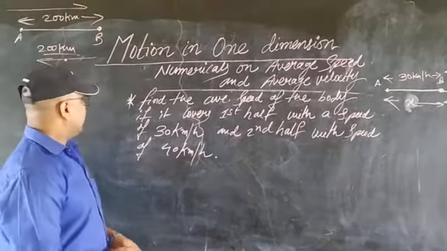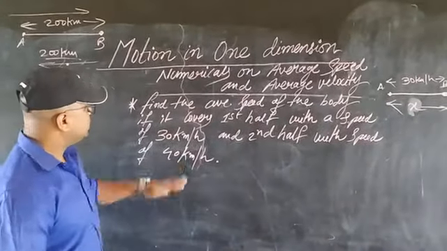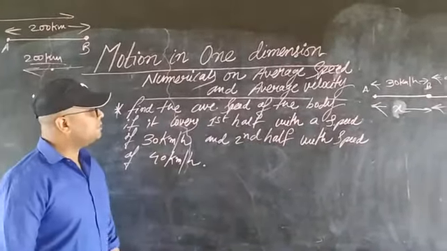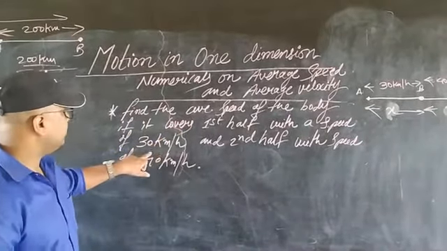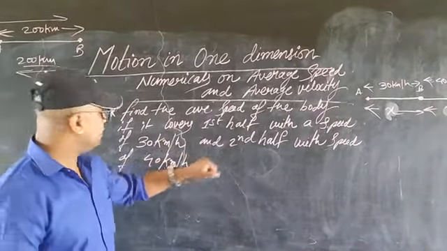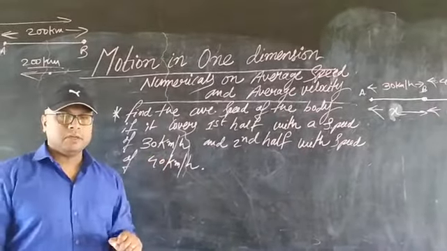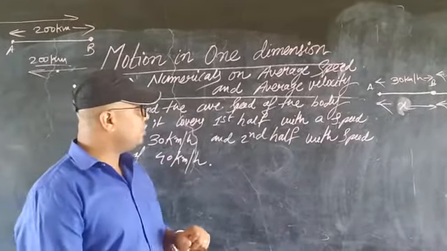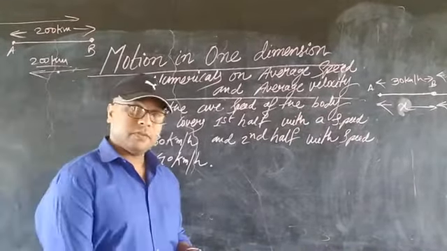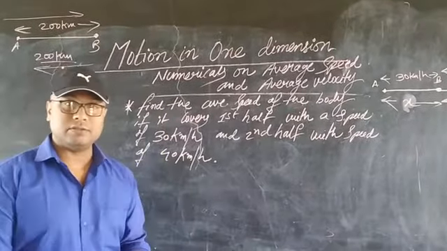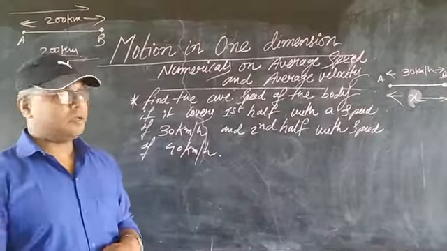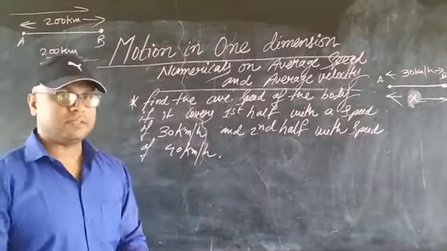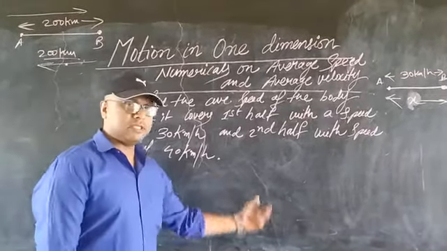Now student, I have come with a different question: find the average speed of the body if it covers the first half with a speed of 30 km per hour and the second half with a speed of 40 km per hour. Now you must be thinking, sir, in the question you have not given the time and you have not given the distance either. How to find the average speed then? That is the beauty of this question, because this comes in the difficulty level questions. So I thought I should discuss it with you.